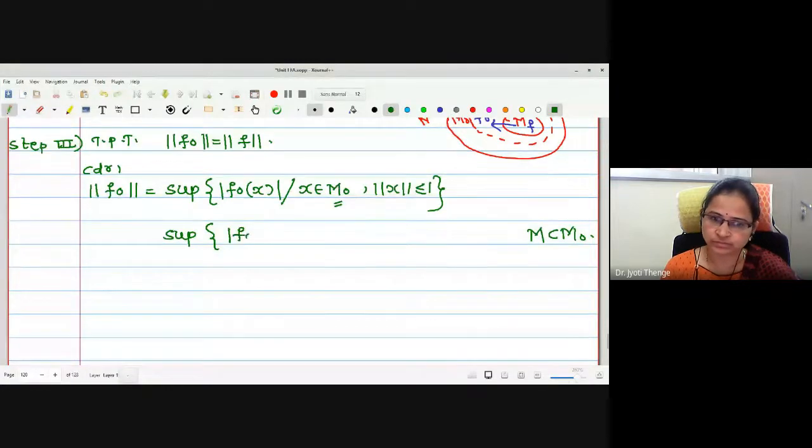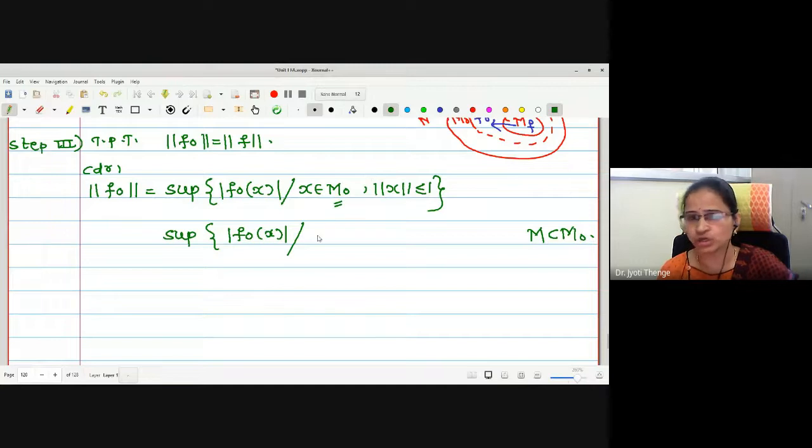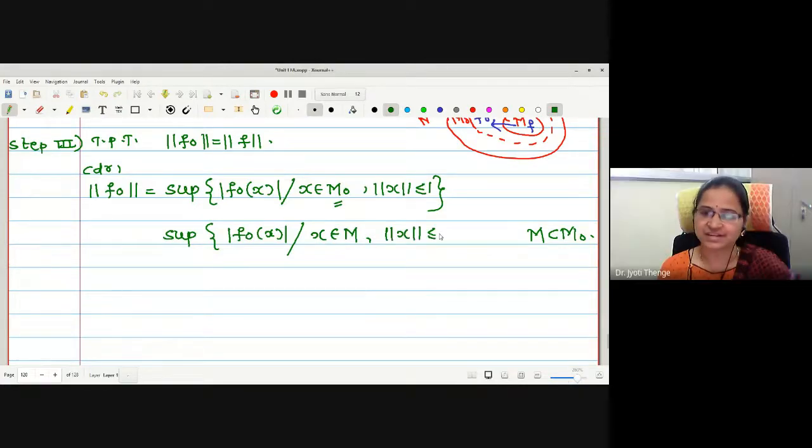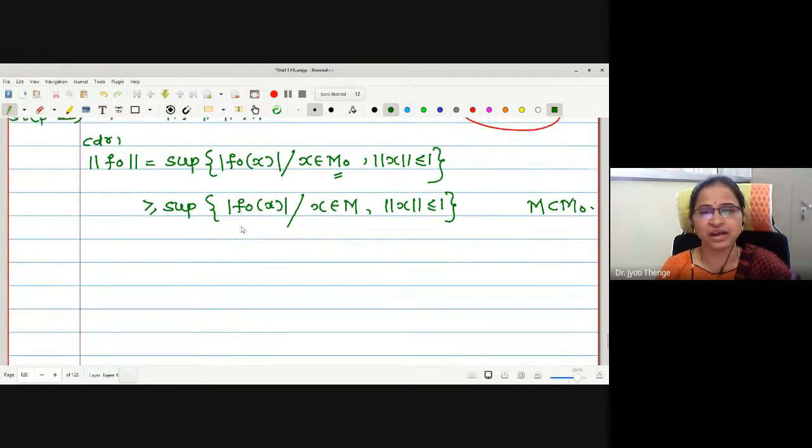We are making the underlying set smaller. What will be the relation between the suprema of this function? Greater. Yes, it is greater or equal. Correct? If I am making the set small, then the supremum over the bigger set will be greater than or equal to the supremum over the smaller one. So this will be greater or equal.